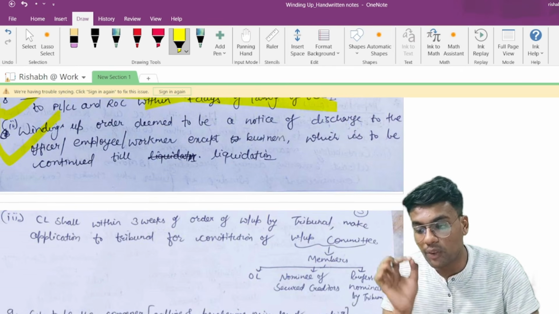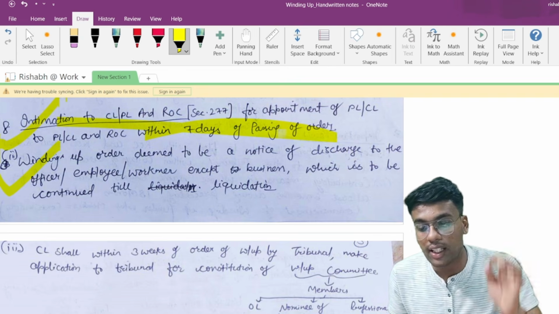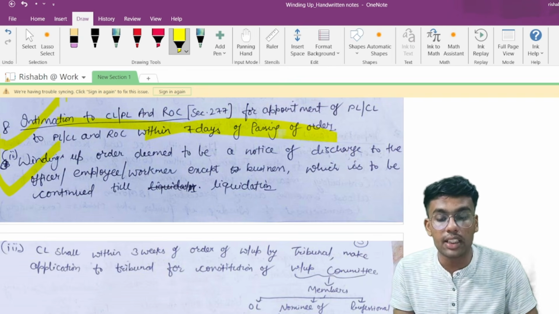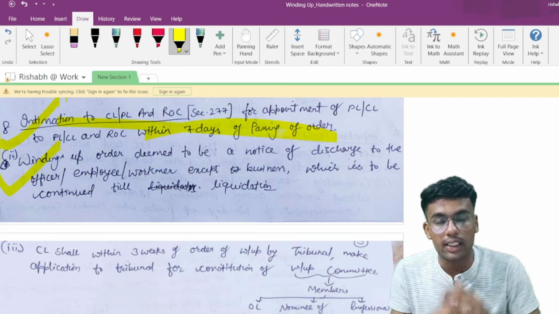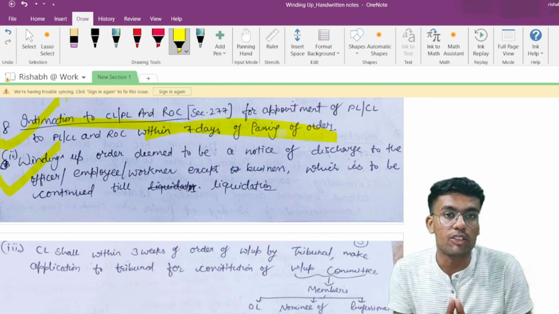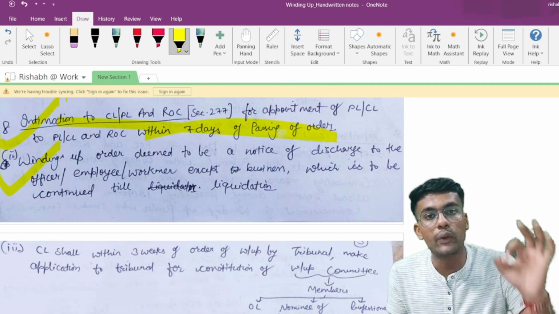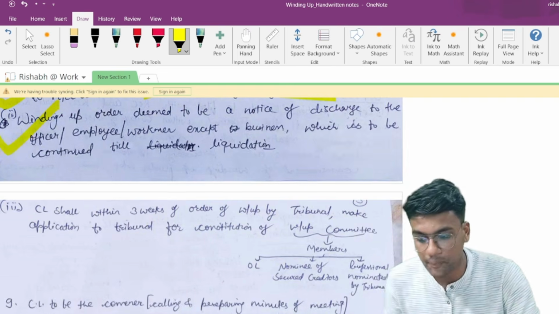Point number 9, the first provision, talks about the winding up order being deemed to be a notice of discharge to the officers, employees and workmen, except where the business is to be continued till the liquidation. That means once the winding up order is passed, it is a notice of discharge to the officers, employees and workmen, but the business would be continued until the liquidation is completed.